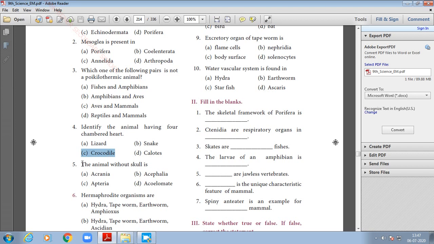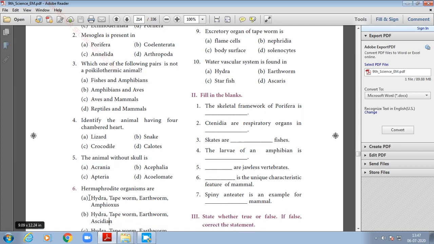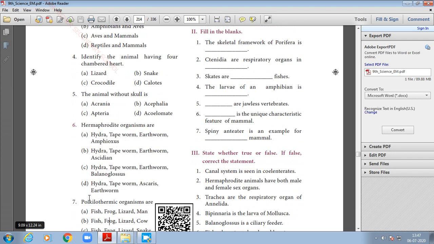Fifth one, the animal without skull. For this, the answer is option A, Acrania. Sixth one, hermaphrodite organisms are. For this, the answer is option D, Hydra, tapeworm, Ascaris and earthworm.